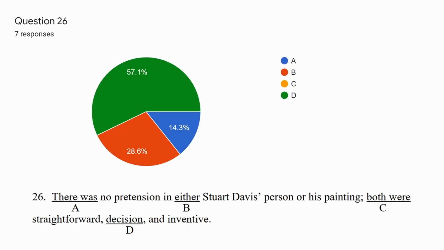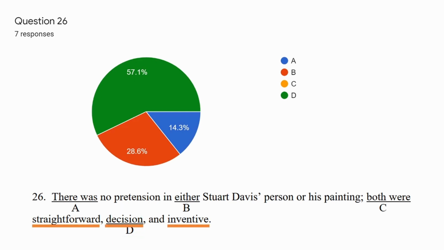26 says, there was no pretension in either Stuart Davis's person or his painting. Both were straightforward, decision, and inventive. Now most groups answered D, decision, but a few groups answered B, and one group answered A. So I'll go ahead and tell you that D is the correct answer, but let's look at why.